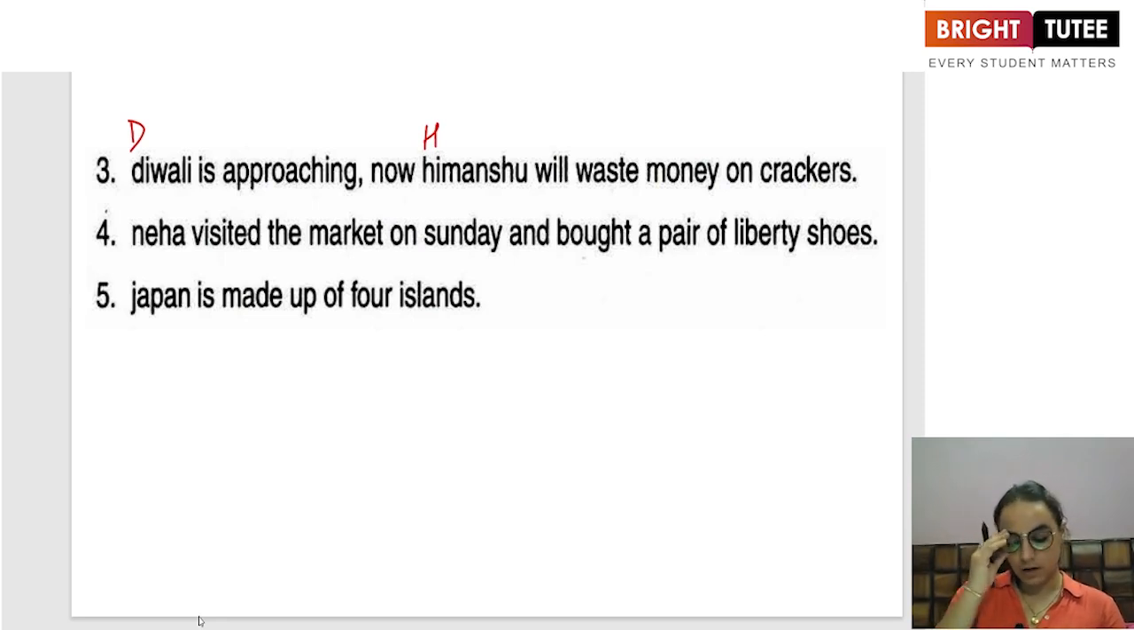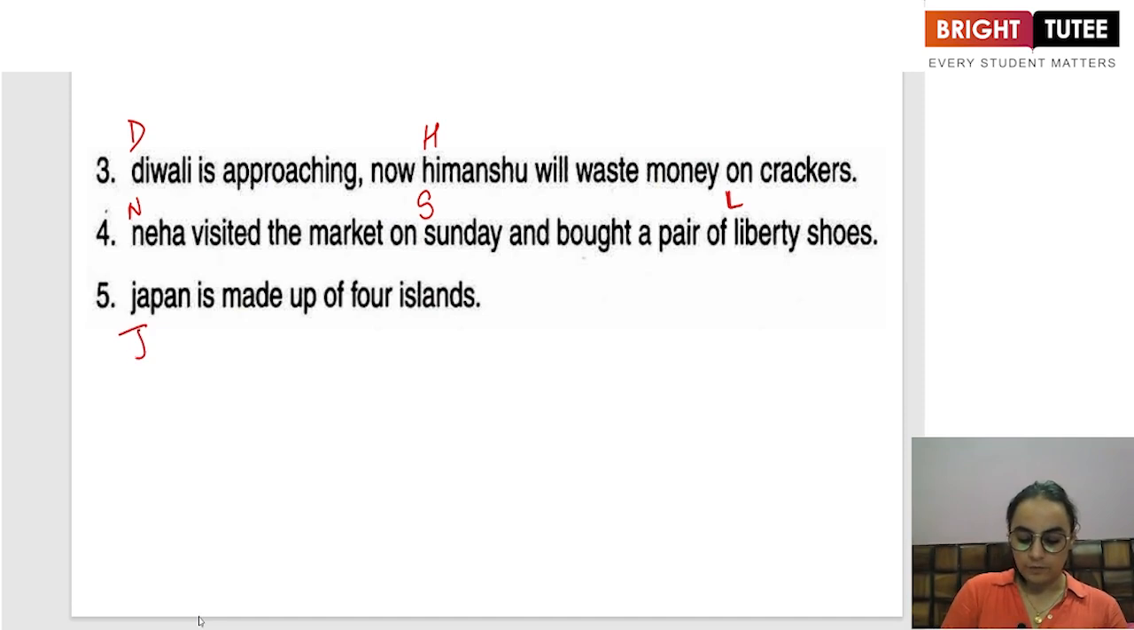Neha visited the market on Sunday and bought a pair of Liberty shoes. Neha is a name of a person, right? Now Sunday is a particular day of the week. Not every day is a Sunday. It is one particular day of the week. So Sunday will begin with a capital letter. And Liberty shoes, the particular brand of the shoes is also told to us. So Liberty's L will be capital.